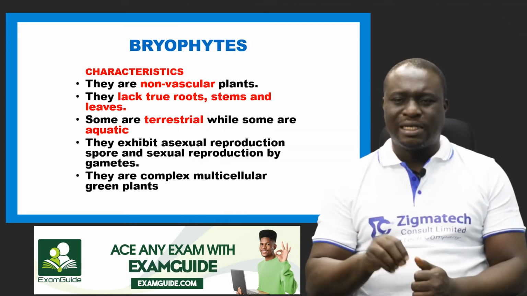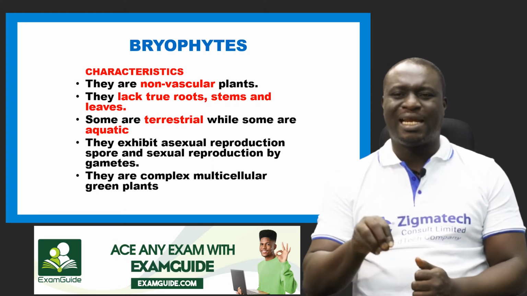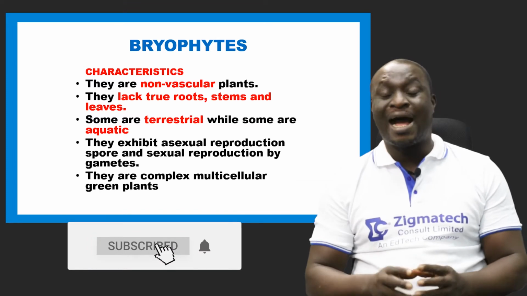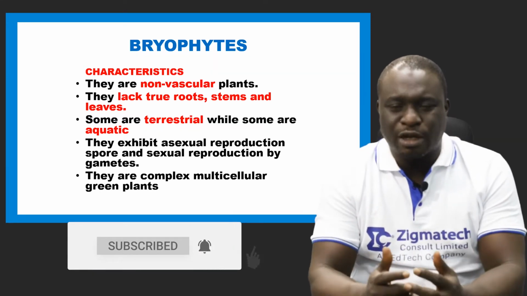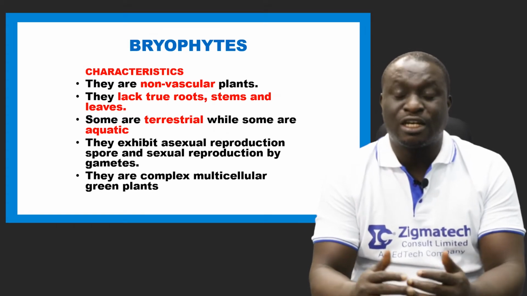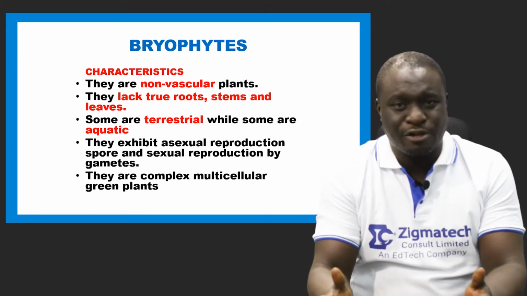Number two, they lack, that is bryophytes, they lack true roots, stems, and leaves. It simply means that they have structures that look like roots, structures that look like leaves, and structures that look like stems, but they are not the real thing.